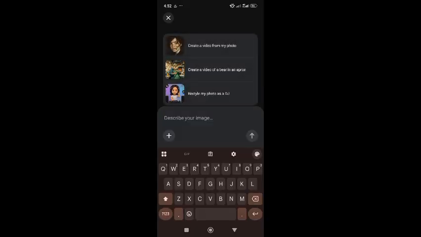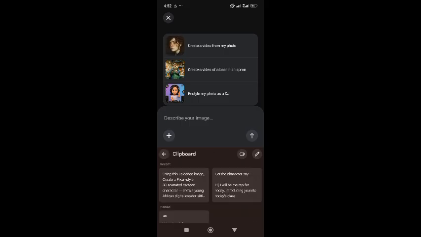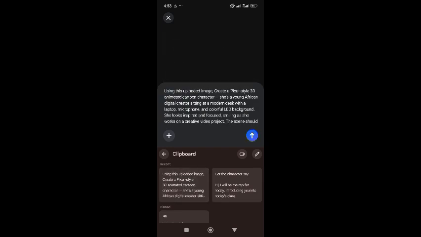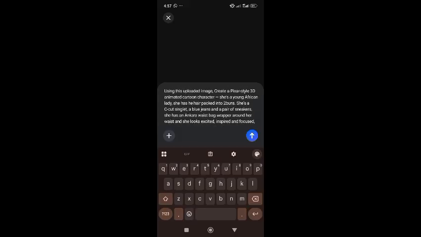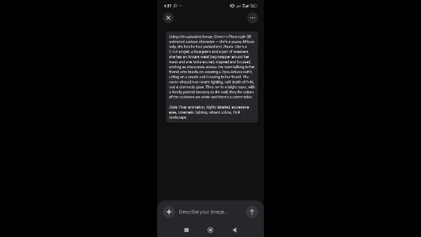Okay, now let's say we want to create an image, but not using my picture or your picture. I'll use that same prompt I've been using, but I'm going to tweak it again. So I've given Meta AI a different prompt. I'm not putting any picture. Let's see what it's going to give to us.